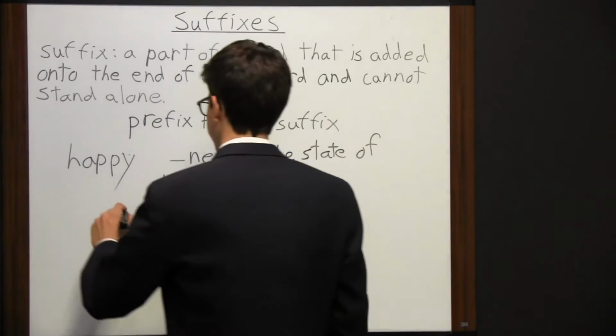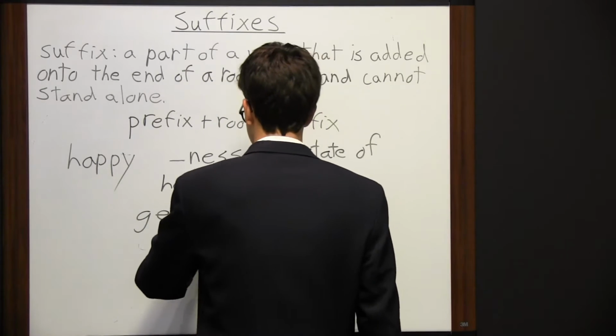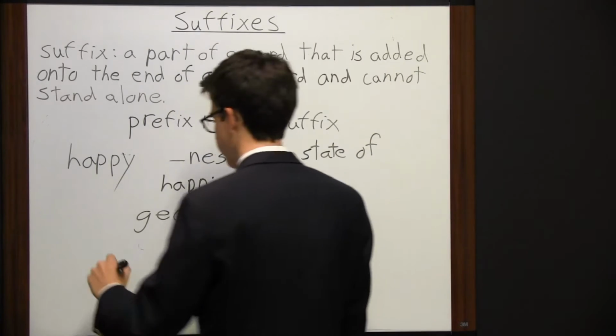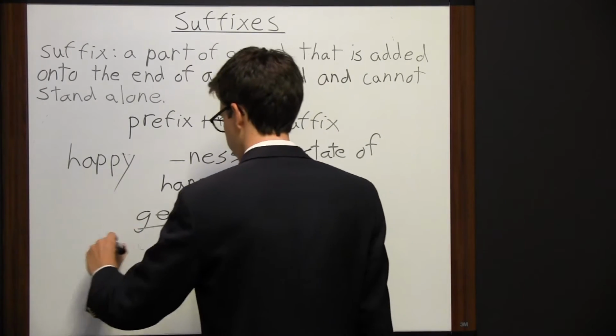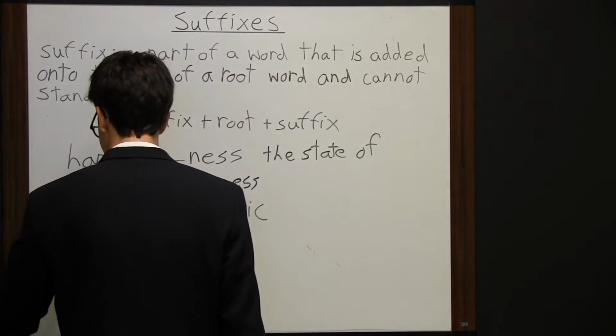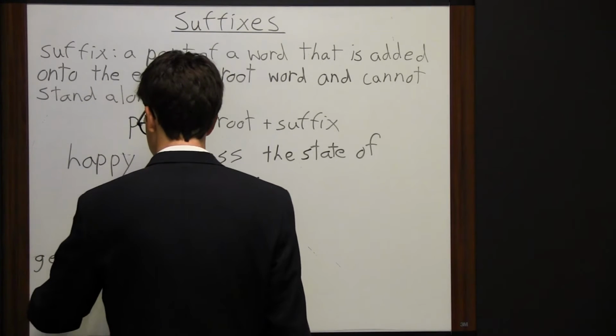Now, think about the word geometry. You may not even be familiar with this word, but you're probably familiar with some of the parts of it. So we have geo, which is the prefix right here, and so that means earth. So I'm just going to write that right here. Geo means earth.